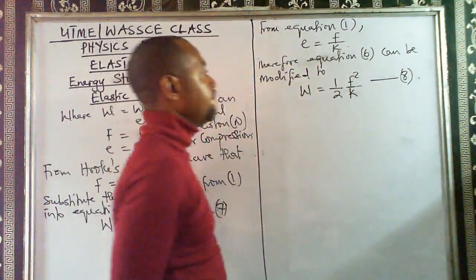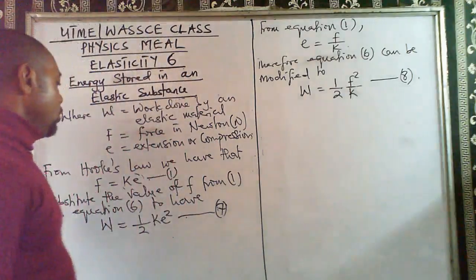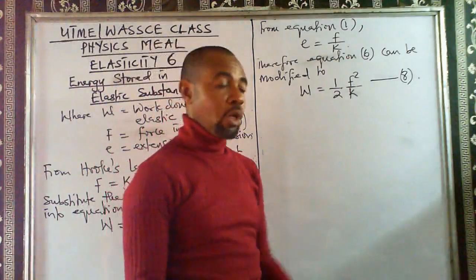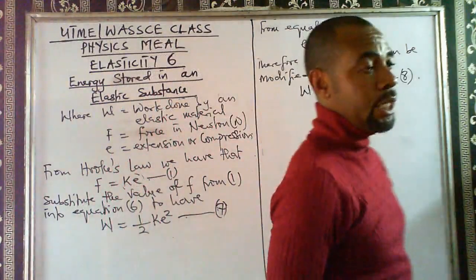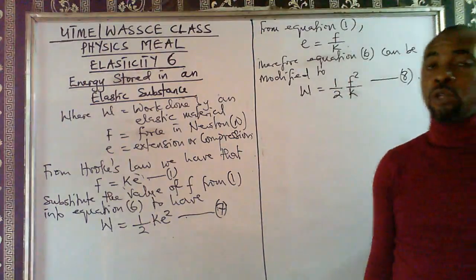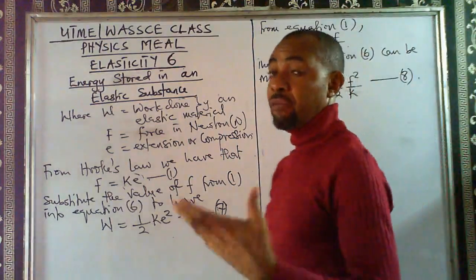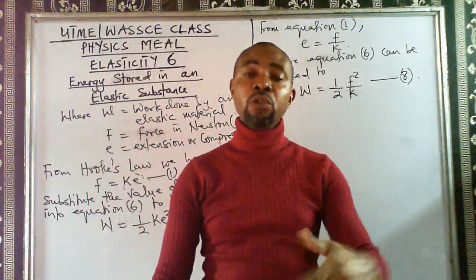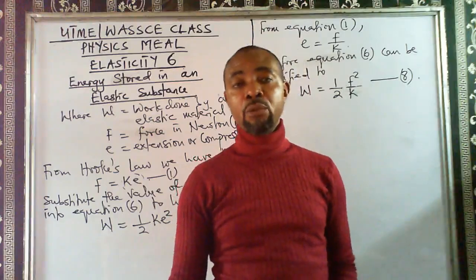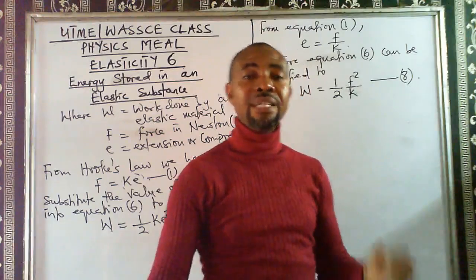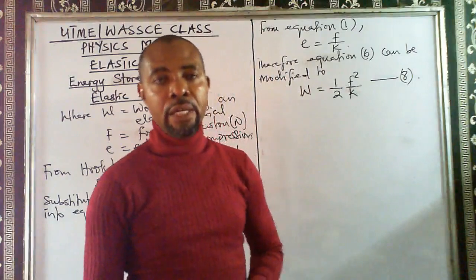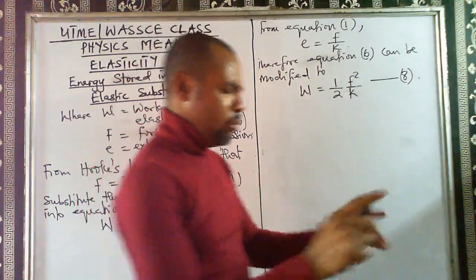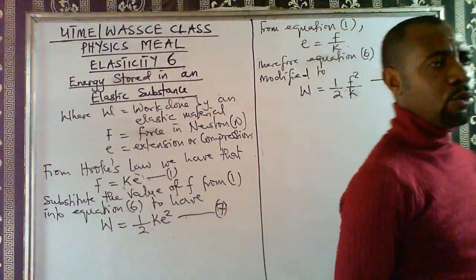Okay? So, 3 different equations that can help us to calculate energy stored in an elastic material, which is equal to the work done by an elastic material. We have said that the work done by any elastic material is equal to the energy stored in the elastic material, and that energy we call the elastic potential energy. Now we are not done yet, just a few things more and then we'll be done.